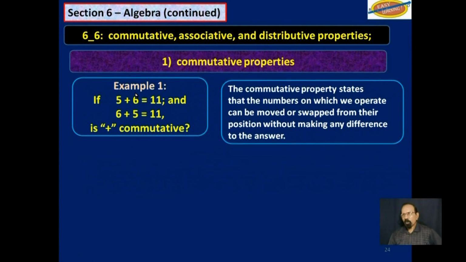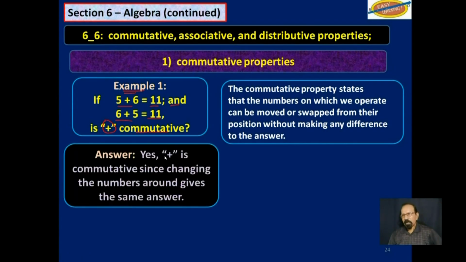So, example 1. If 5 plus 6 is equal to 11, and it is, and 6 plus 5 is equal to 11, then is addition commutative? And the answer is yes. Addition is commutative since changing the numbers around gives the same answer. That's for addition up there.